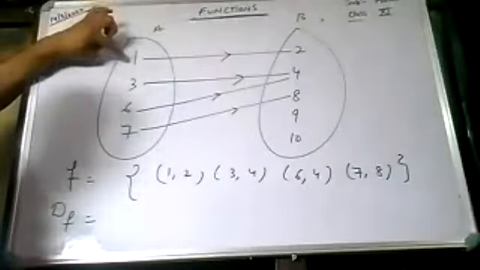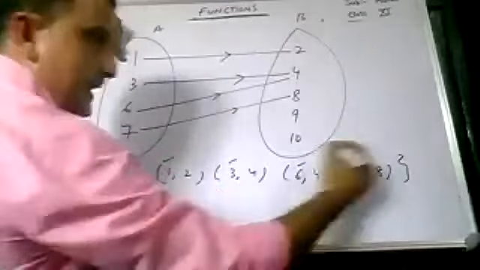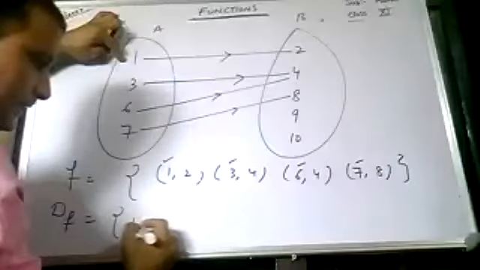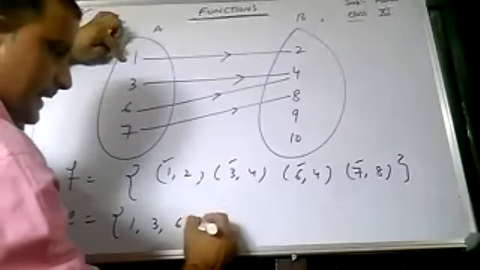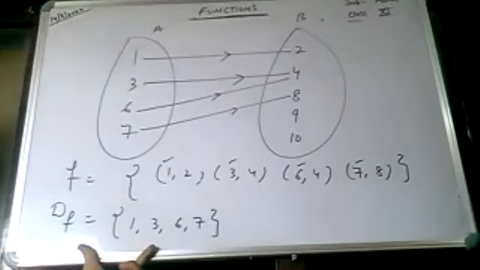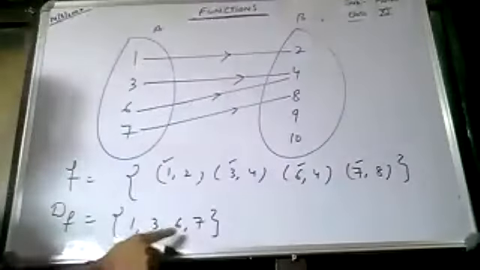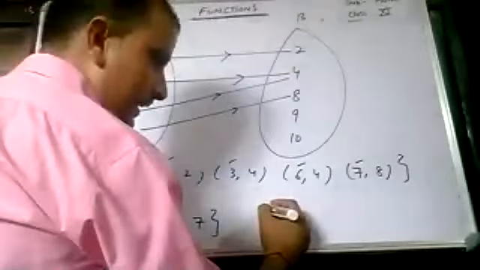From the first set, those which are mapped to the second. So 1 is mapped to 2. So what will come in the domain? 1, 3, 6 and 7. They come under the category of domain. All those elements in the set A which are mapped to the set B form the domain. Now class, what is the range of F?